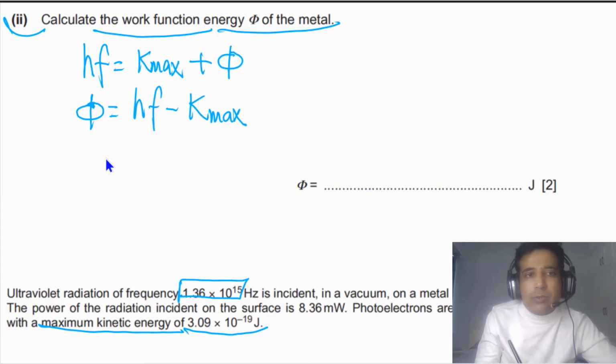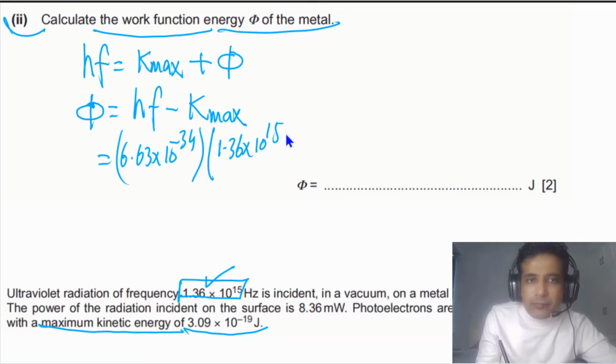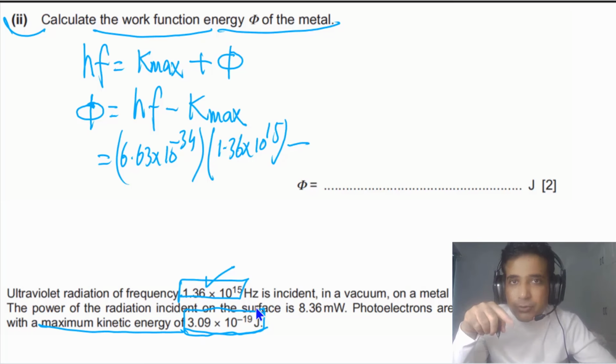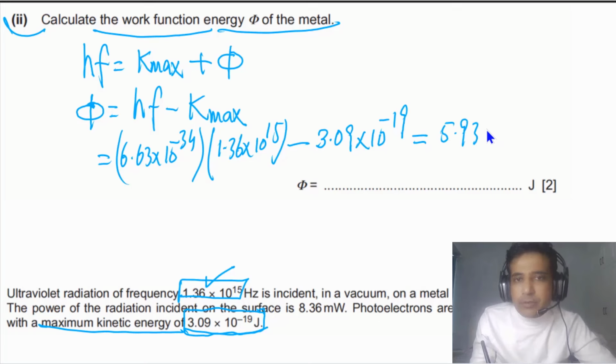So we have in this case h, that is equal to 6.63 times 10 to minus 34, and we have frequency of incident radiation, that is equal to 1.36 times 10 to 15, minus kinetic energy maximum. This kinetic energy is given in joules, so simply we can use this one. If this was given in electron volts, you would have to convert into joules. So in this case we can write down 3.09 times 10 to negative 19. Now if we solve, our final answer will be 5.93 times 10 to minus 19 joules, and our answer has to be up to 3SF.